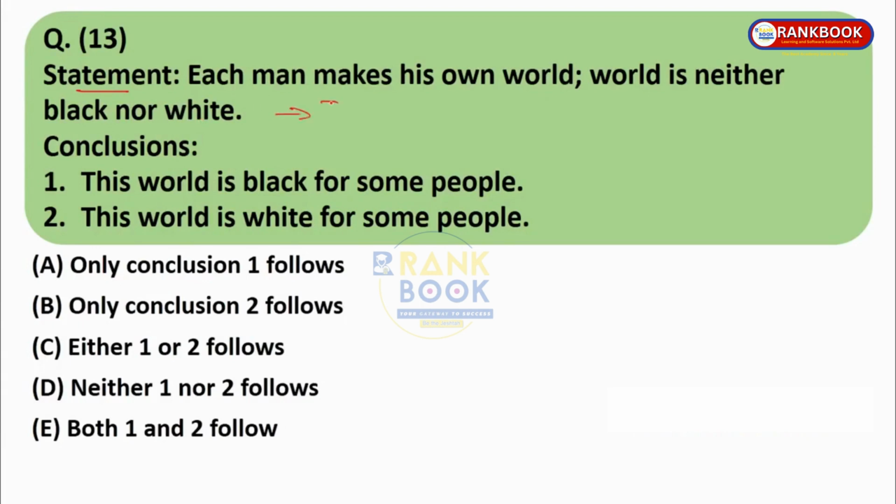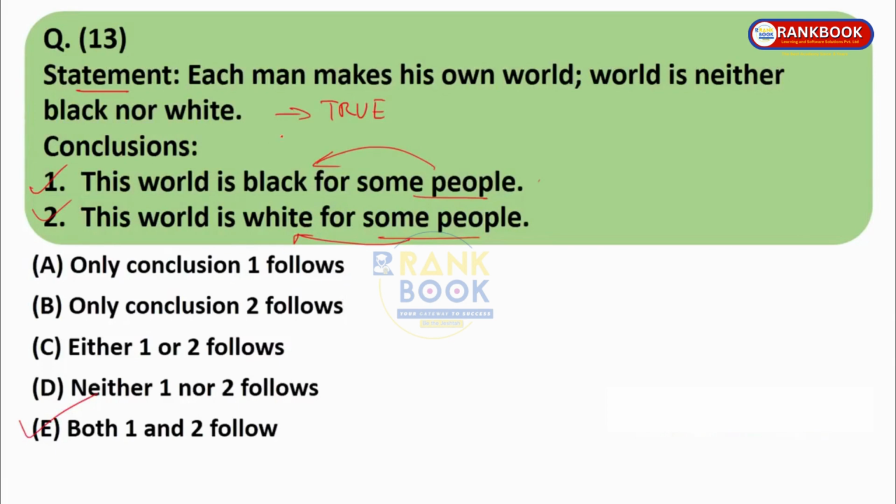So this has to be true, that the world has no color. World is neither black nor white. And every man can make his own world. So as per the conclusion, this world is black for some people. Yes, that means some people can consider their world as black. And this world is white for some people. That means some people might consider the world as white. So everything is possible because every man can make his own world. They have already given that. So this is correct as well as this is correct. So the answer is E. Both 1 and 2 follow.